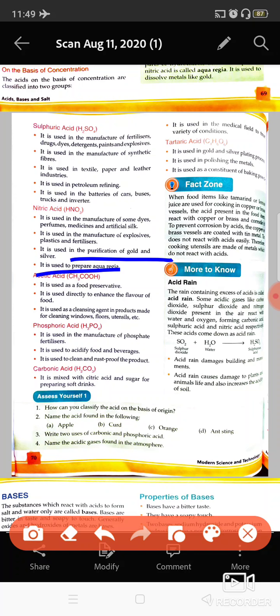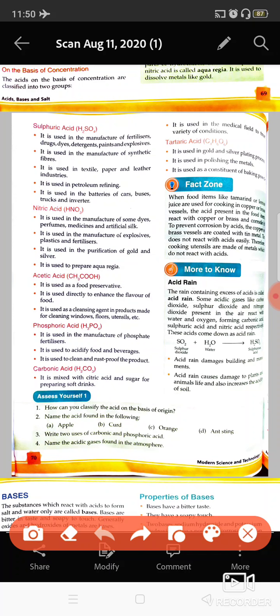And in the purification of gold and silver and the preparation of the aqua regia, which I told you. When the gold and silver are dug out from the crust of the earth, they are not in a pure form. So for that, HNO3 is used to clean the impurities present in these things.